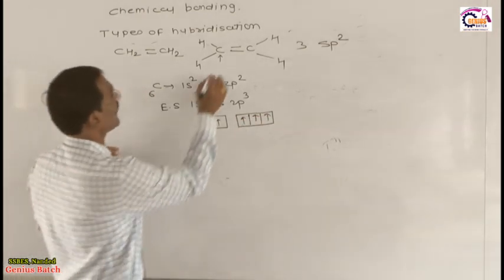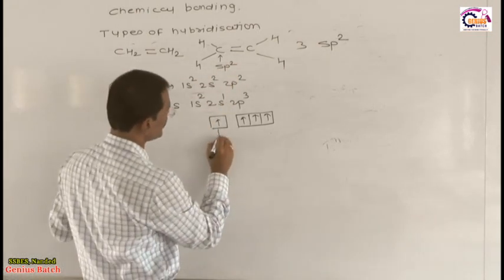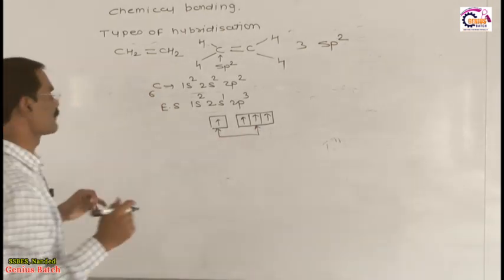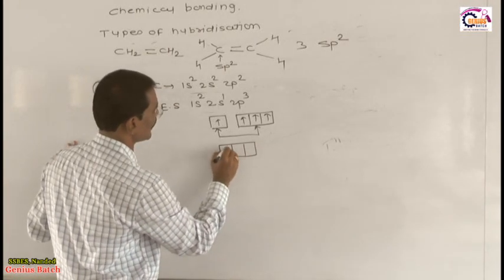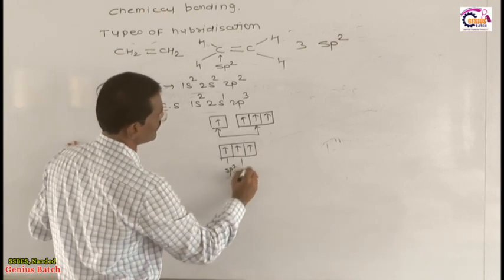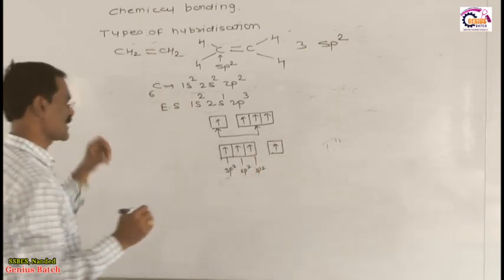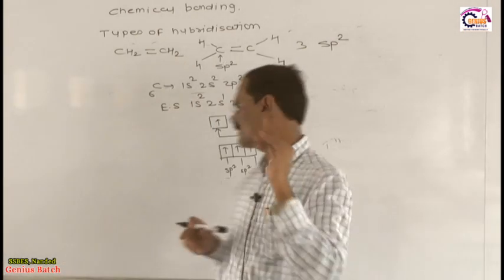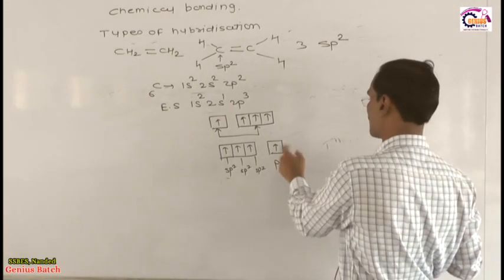But due to sp2 hybridization, this carbon atom is sp2. What happened in this case? Mixing of one s and two p orbitals takes place. After mixing, it gives 3 new hybrid orbitals, and such new hybrid orbitals are called sp2, and one unhybrid orbital remains, which is either px or py. It doesn't matter, and this orbital is called the unhybrid orbital. Is it okay? This is nothing but the unhybrid orbital.